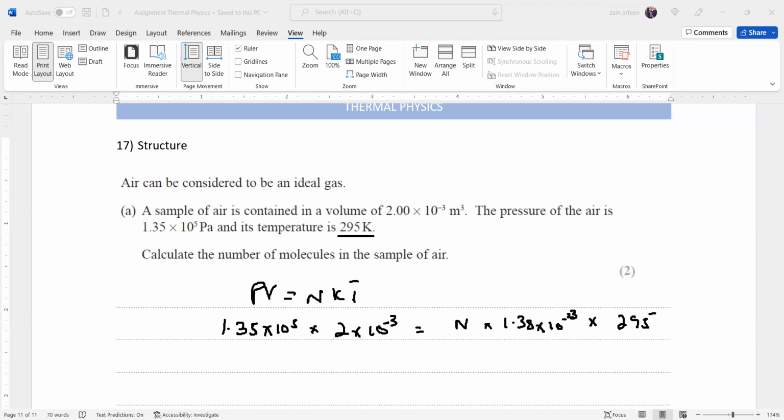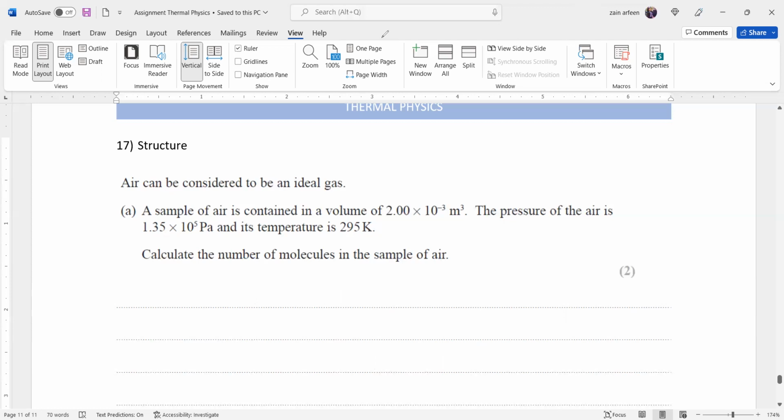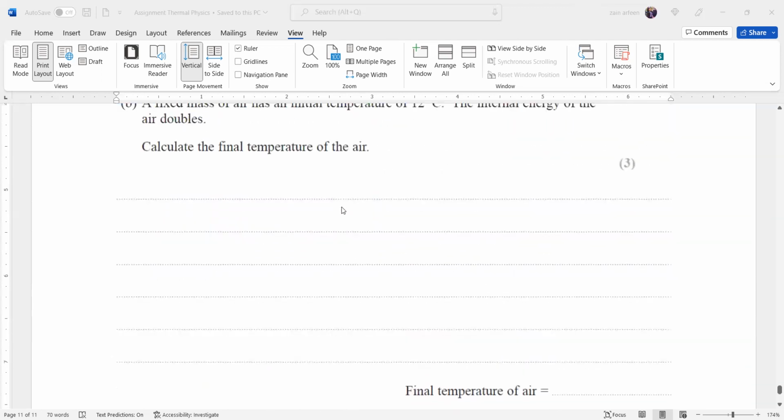So when we divide, we'll get the number of particles, which is about 6.63 into 10 power 22. After getting the number of particles, PV equals NkT is the formula which relates the number of particles, pressure, and volume.